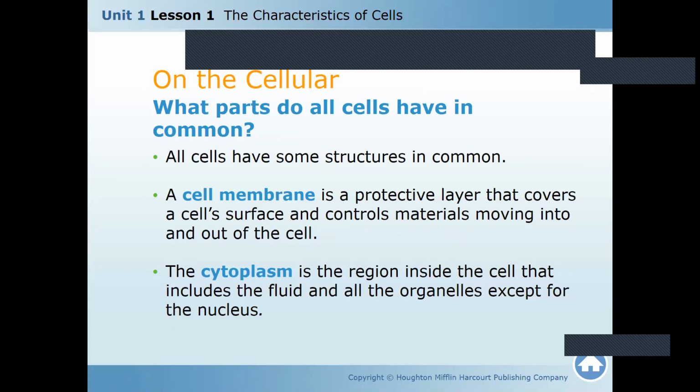Would that be okay? You wouldn't feel protected. So that's why a cell also has a cell membrane. It's like a wall.